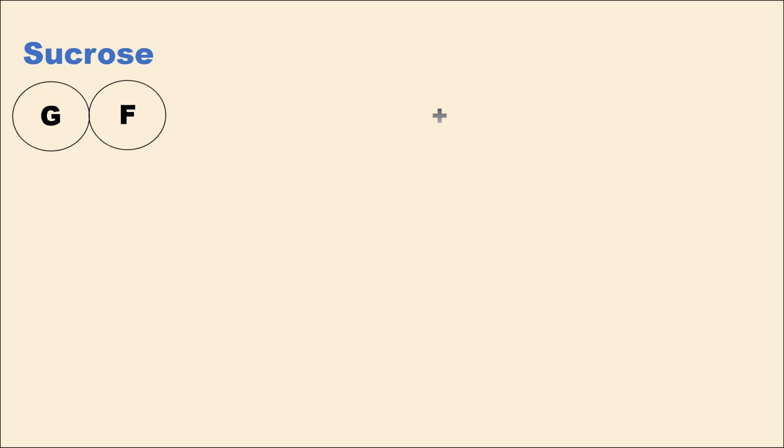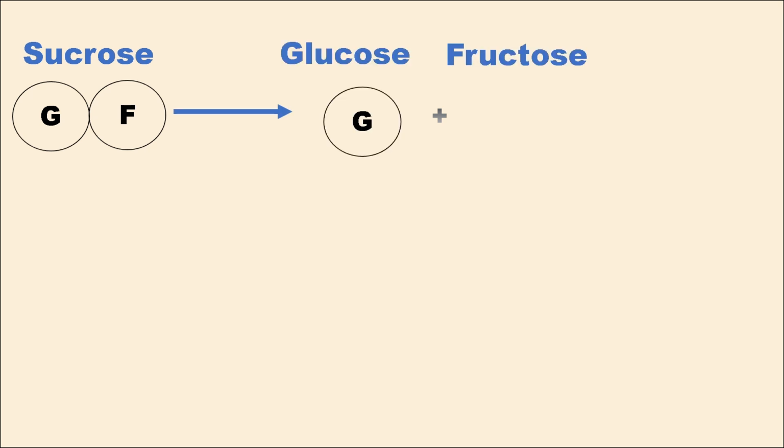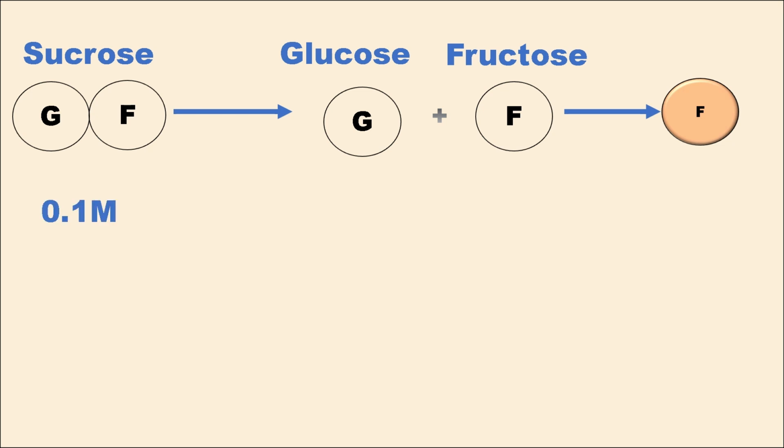Now let's examine the experiment a bit more closely. For sucrose, which is a disaccharide, it breaks down into one glucose molecule and one fructose molecule. After adding a chemical, the fructose will cause a color change. Let's consider some calculations to understand this better. Suppose you add 0.1 M sucrose to the solution.